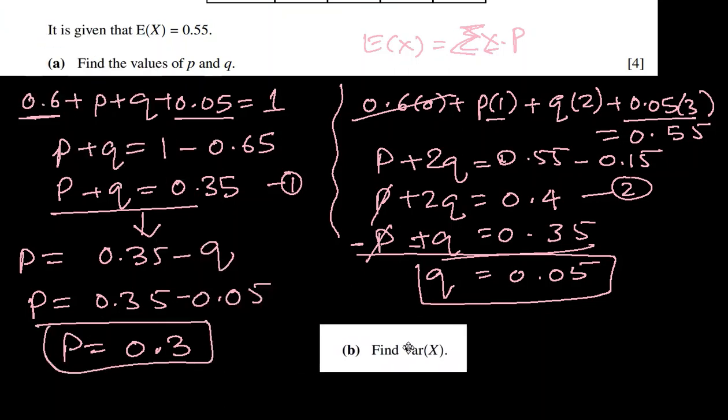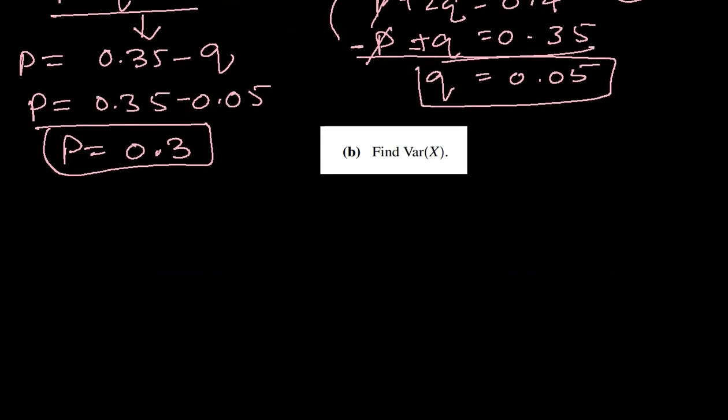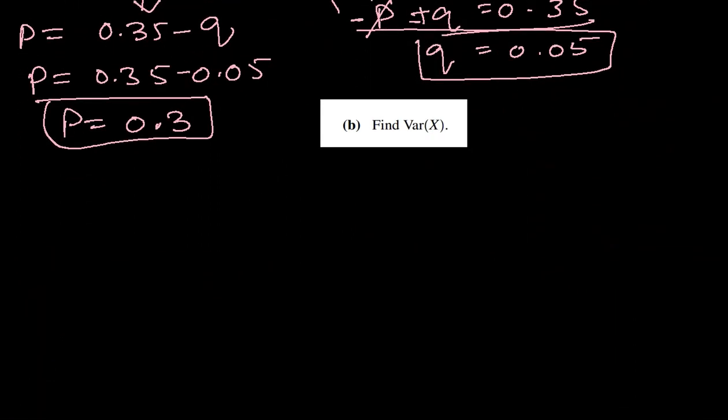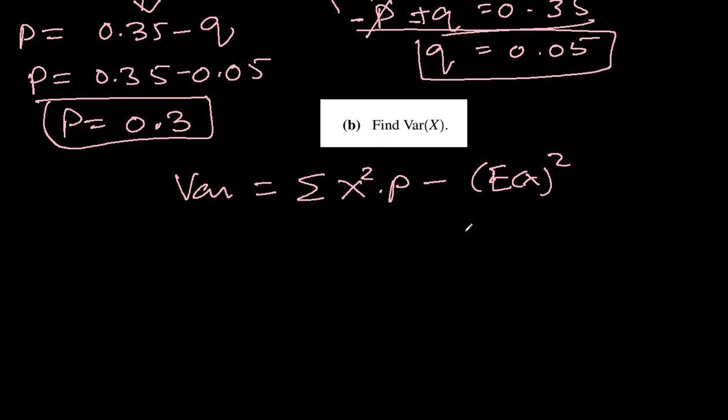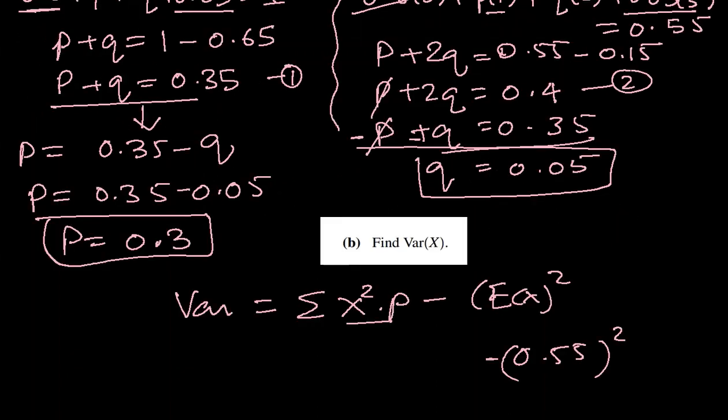Okay, what's the next one? Find the variance of X. And the formula for variance is given in the formula sheet you're supplied. It is variance equal to sigma x square P minus square of expected value. So expected value is known to us, 0.55. So we will square that, substituted already. Now we will square every x and multiply with its probability.